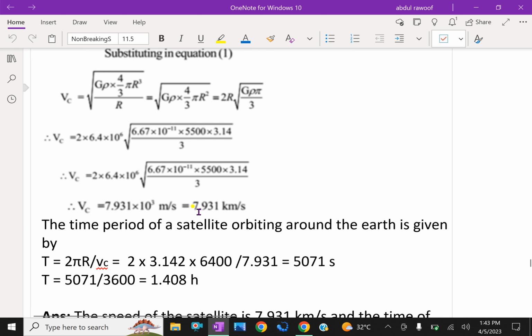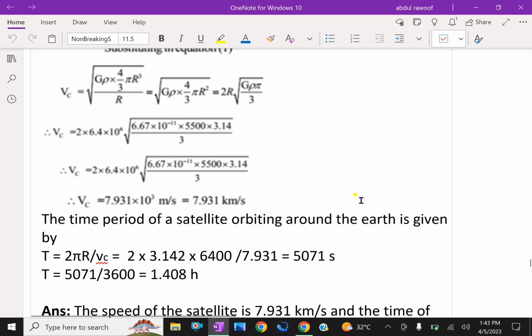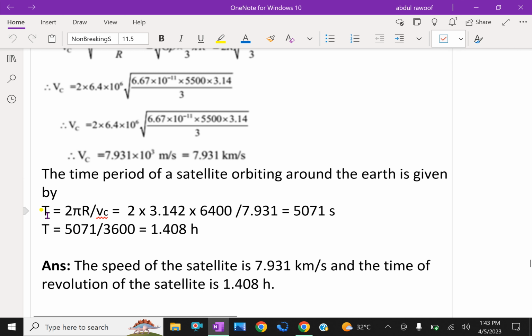That is velocity, you can write it in terms of kilometers: 7.931 kilometer per second. Also you can find the time period of a satellite orbiting around the Earth, which is given by 2 pi r, the full round circumference, divided by velocity.